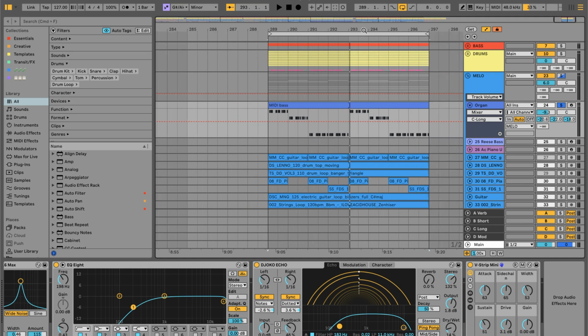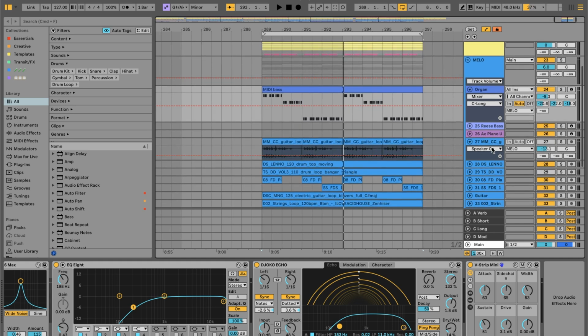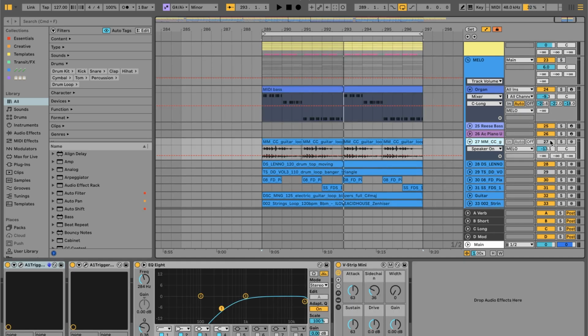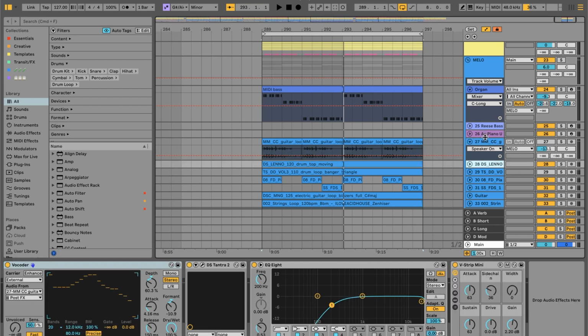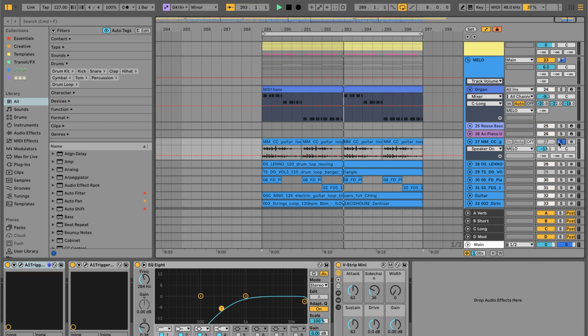Next up, there was a respace that I added. It's more of a transition structure technique, so we'll get to that a little bit later. The next main thing here is this guitar loop that I've muted, but it is being used as a carrier for a vocoder, I believe. So this is what the guitar loop sounds like on its own.